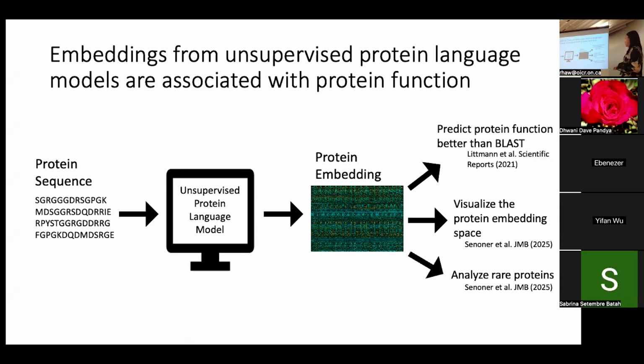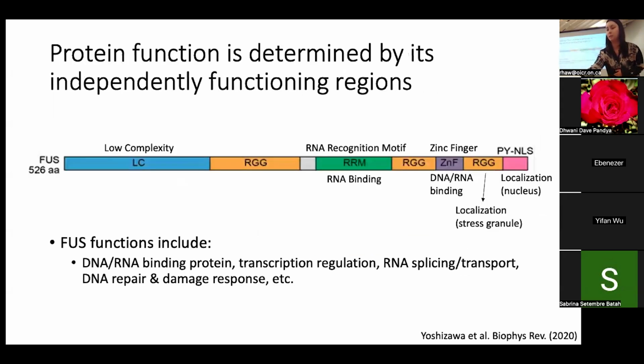We can also visualize protein embeddings to get ideas of what's going on in the protein embedding space, using something like UMAP and then a scatter plot to look at it in two dimensions. And since it's unsupervised, we can do some really interesting stuff like analyzing rare proteins or novel proteins. One of the reasons we can do this is because it's unsupervised, so we don't need a lot of examples to train a supervised model on those rare things. And again, I can do all of this just from looking at the protein sequences alone.